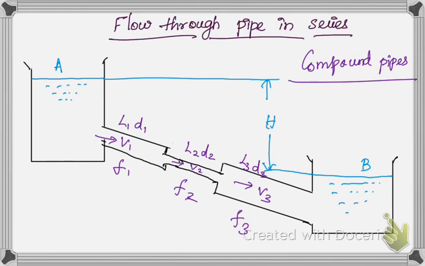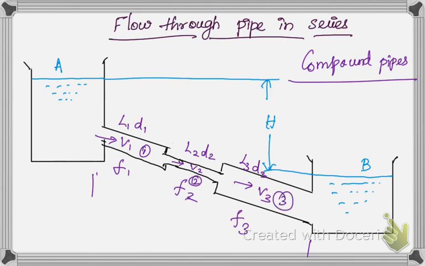and this is called pipe in series or compound pipes. So the pipes of different lengths and different diameters are connected from end to end, starting from this end to this end, to form a pipeline, and this is called a pipe in series or compound pipes. So here L1, L2, L3 are the lengths of the pipes. This is pipe 1, this is pipe 2, and this is pipe 3.